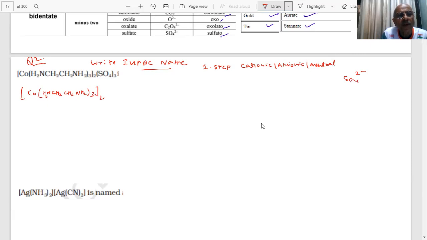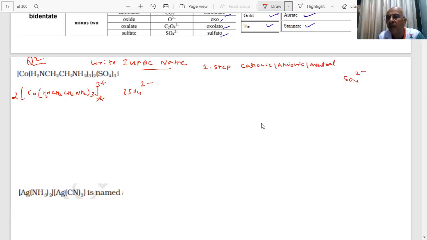This will go up, student. 3SO4 2 minus. This twice means I will put this here instead of this, and then how much charge will be there? This is 3 plus charge. Got it? Total charge: 2 into 3 plus is 6, 3 into 2 minus is 6, total 0.